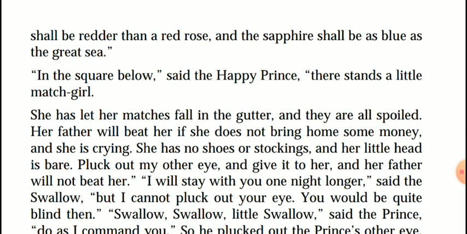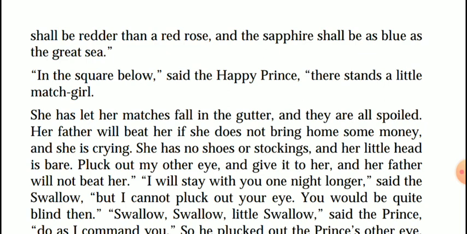"In the square below," said the Happy Prince, "there stands a little match girl. She has let her matches fall in the gutter, and they are all spoiled. Her father will beat her if she does not bring home some money, and she is crying.